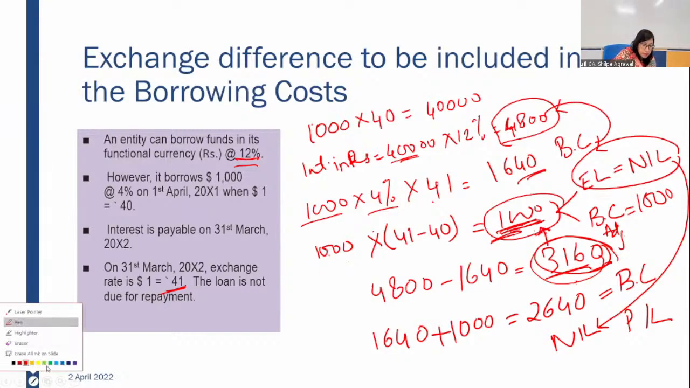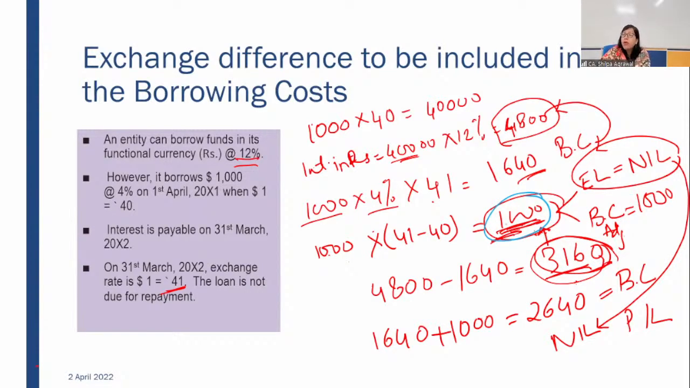I'm changing the color just for understanding. This 1,000 is the exchange loss. We have to restrict our saving to an extent of this 1,000 only, to an extent of exchange loss.